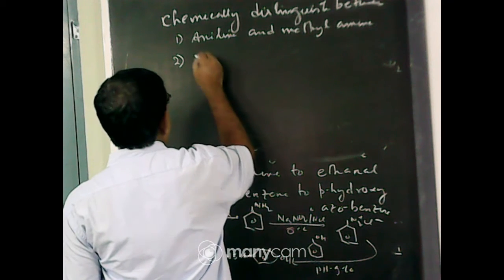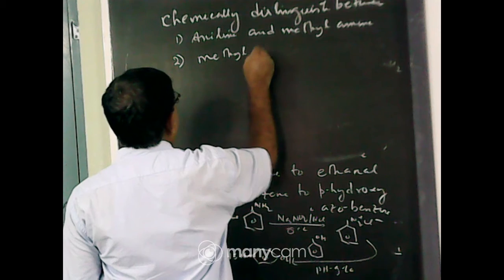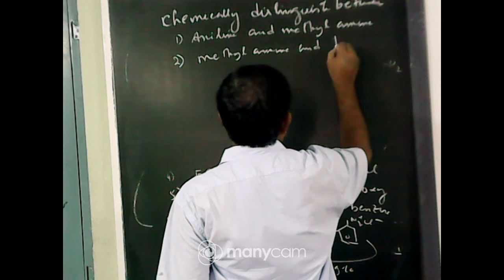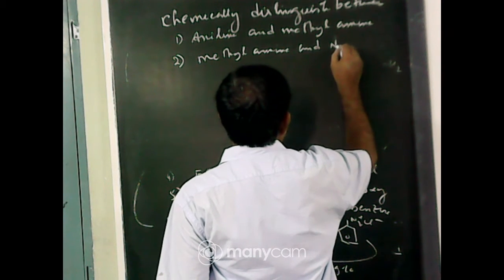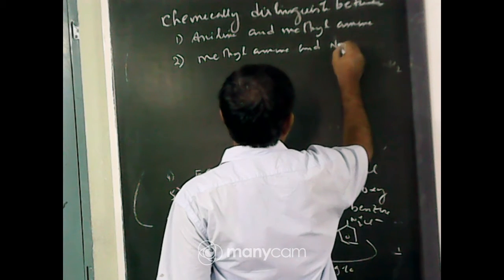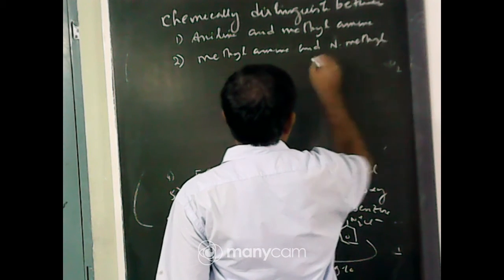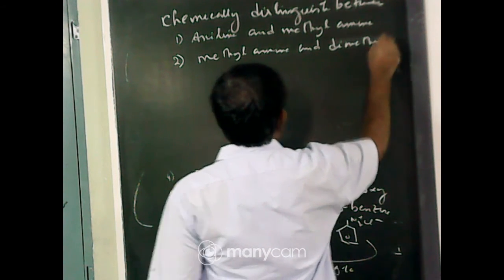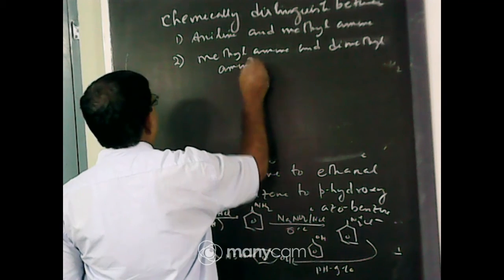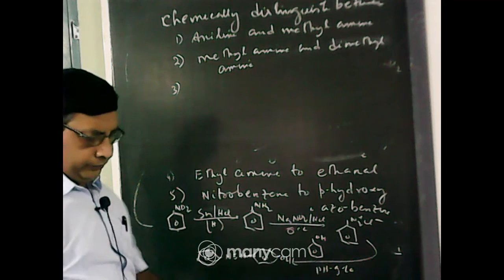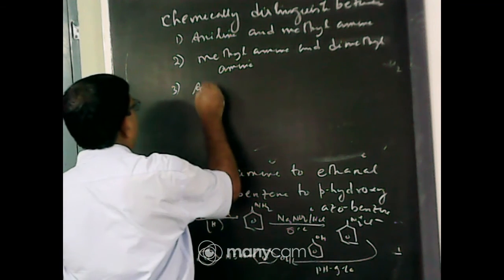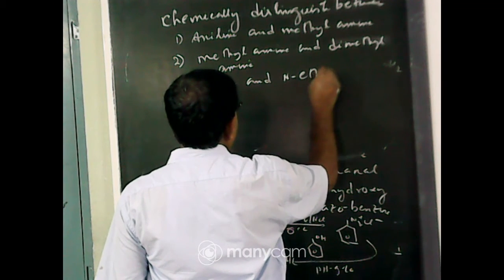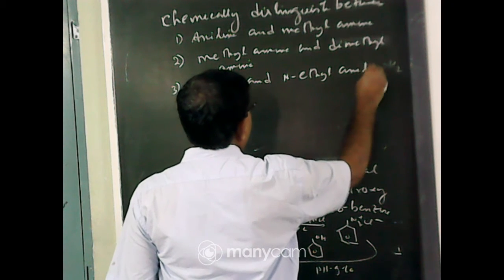Number 2, methylamine and dimethylamine. Number 3, aniline and N-ethyl aniline.